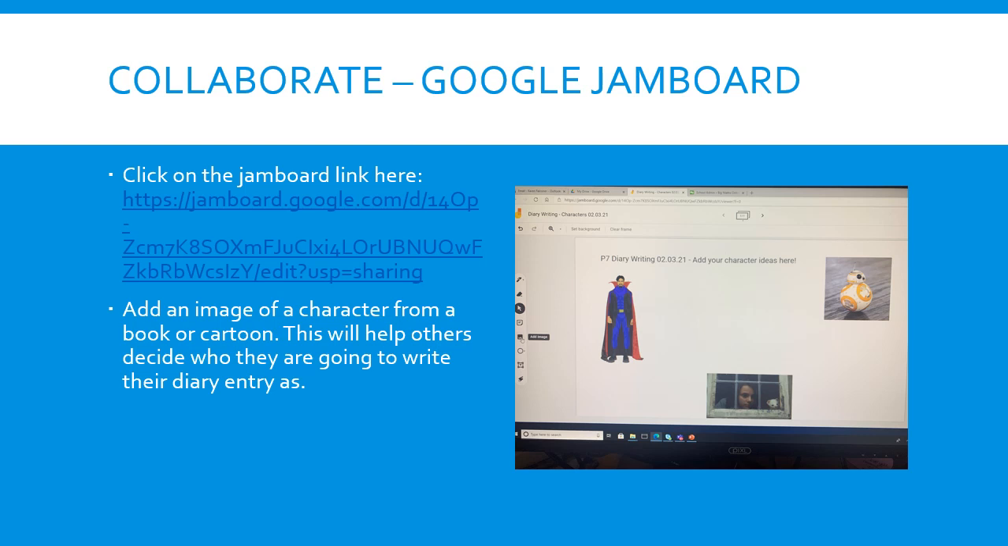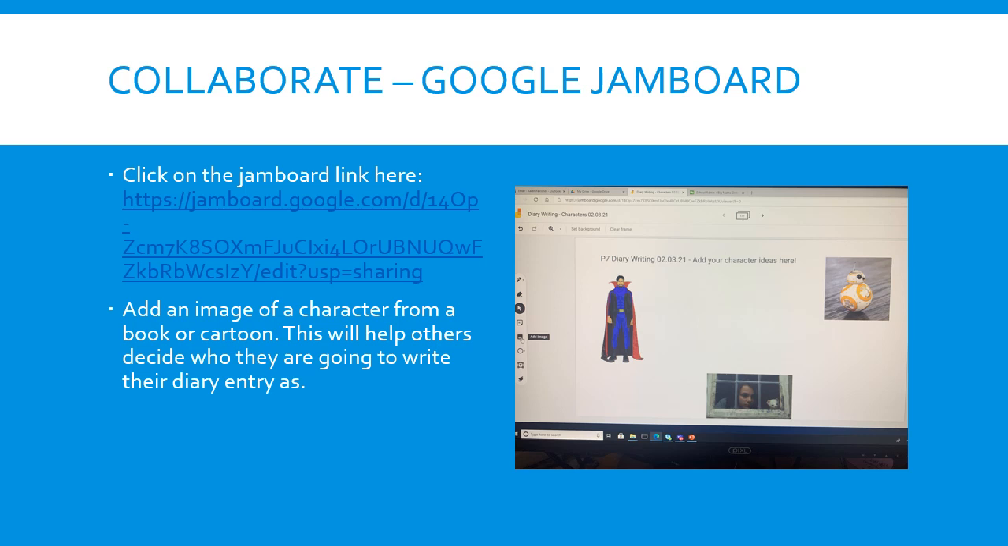So if you look at the slide, you can see we've got 3 characters already on the Google Jamboard. So we have got Doctor Strange, we have got Lyra from the Philip Pullman novel His Dark Materials, and we also have BB-8 from Star Wars. All exciting characters, I'm sure you'll agree, and I would quite like to find out about what happens in a day in the life of Lyra. What happens in a day in the life of Doctor Strange? What happens in a day in the life of BB-8?